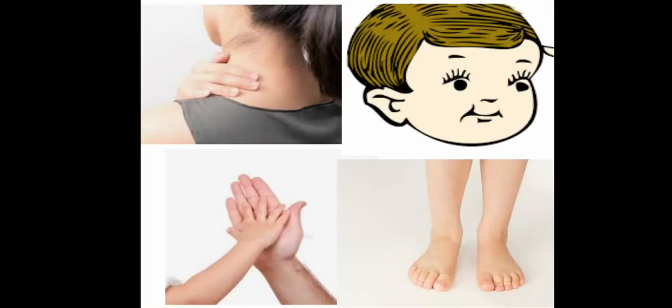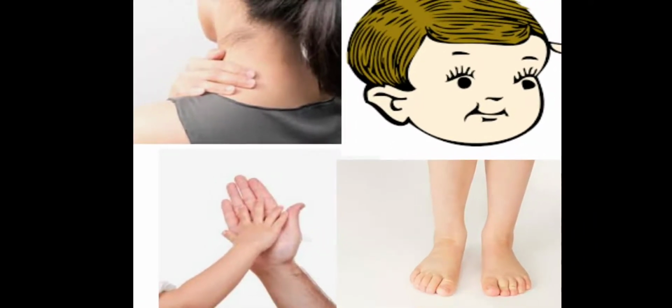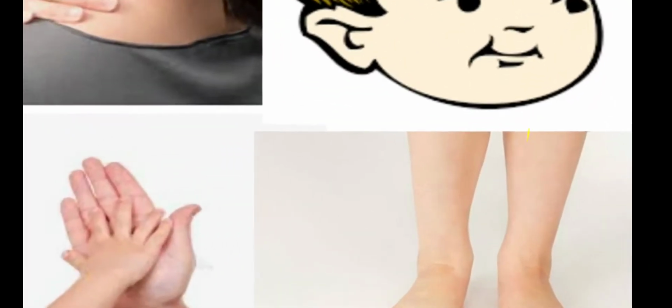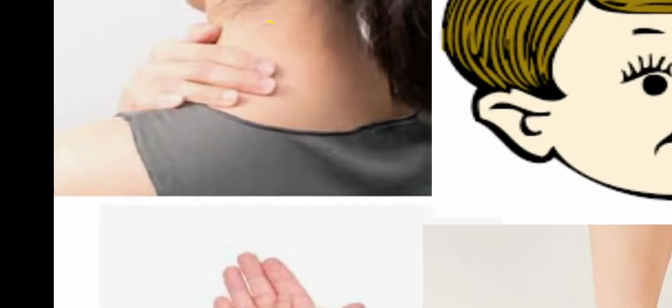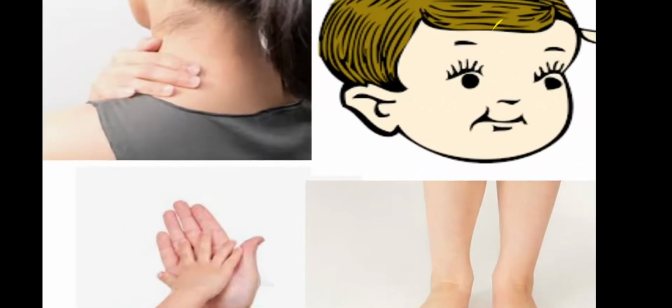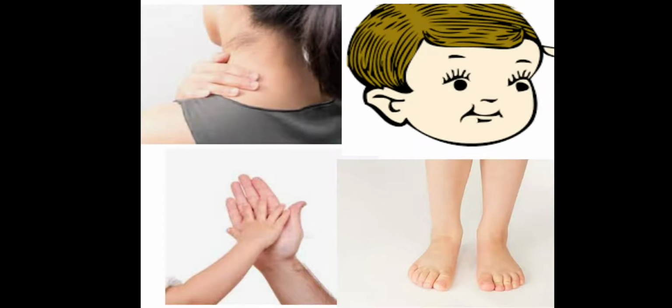What is meant by external organs? Give some examples. The organs located on the outside of the body are called external organs, such as hands, legs, neck, head, etc. These are all external organs which we can see.